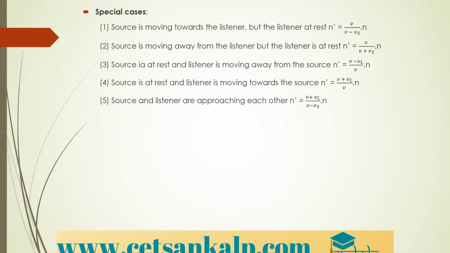If the source is at rest and the listener is moving away from the source, then the equation becomes (V minus VL) divided by V into N. Next case, if the source is at rest and the listener is moving towards the source, then it becomes (V plus VL) divided by V into N. When the source and the listener are approaching each other, the final equation will be (V plus VL) divided by (V minus Vs) into N. So these are the special cases here.